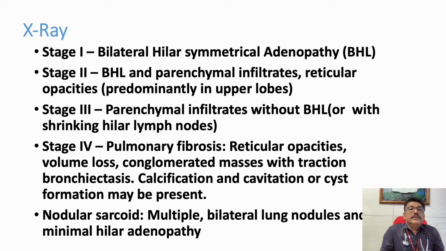So, stages are there. Stage 1 is bilateral hilar symmetrical adenopathy. Stage 2 is bilateral adenopathy with parenchymal infiltrates; white shadows can be there throughout the lung fields. Reticular opacity is predominant in the upper lobe. Stage 3 is parenchymal infiltrates without lymphadenopathy. Stage 4 is pulmonary fibrosis, with reticular opacity, volume loss, then traction bronchiectasis, calcification, cavitation, all are complications. Multiple lung nodules also can be seen in some patients with sarcoidosis.